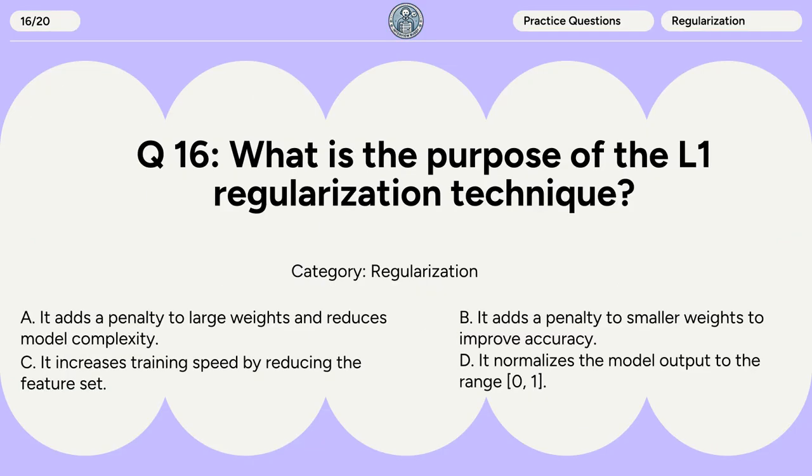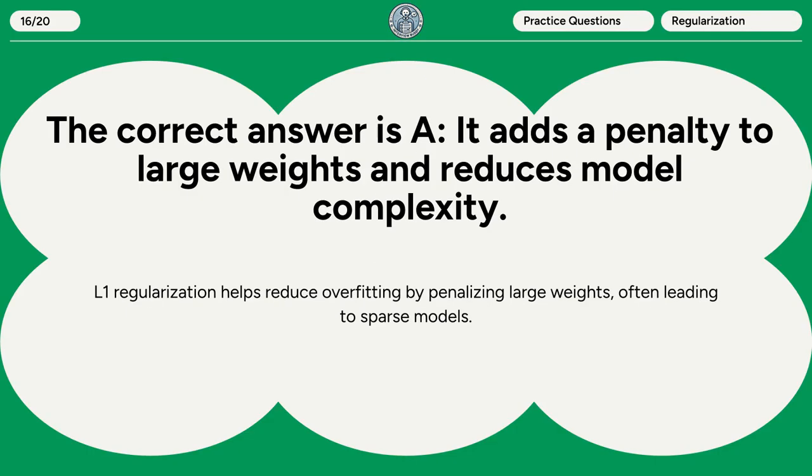Question 16. What is the purpose of the L1 regularization technique? A. It adds a penalty to large weights and reduces model complexity. B. It adds a penalty to smaller weights to improve accuracy. C. It increases training speed by reducing the feature set. D. It normalizes the model output to the range 0, 1. The correct answer is A. It adds a penalty to large weights and reduces model complexity. L1 regularization helps reduce overfitting by penalizing large weights, often leading to sparse models.